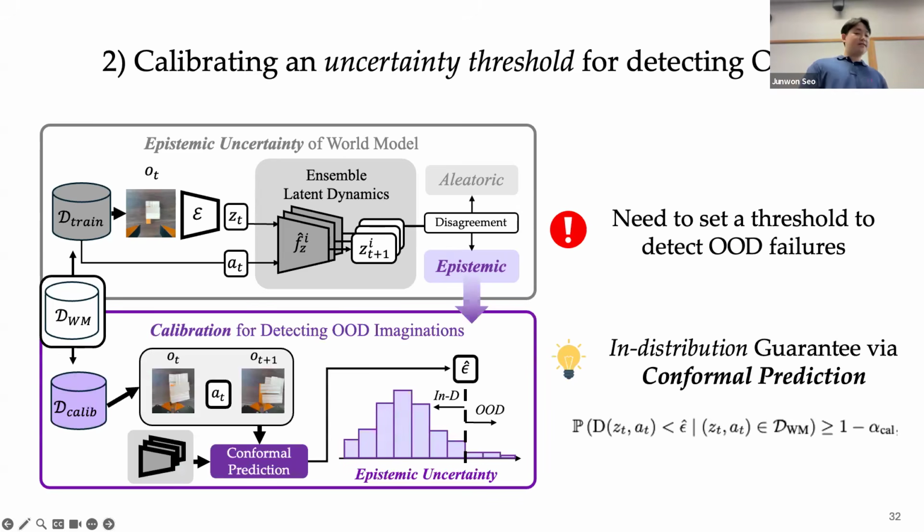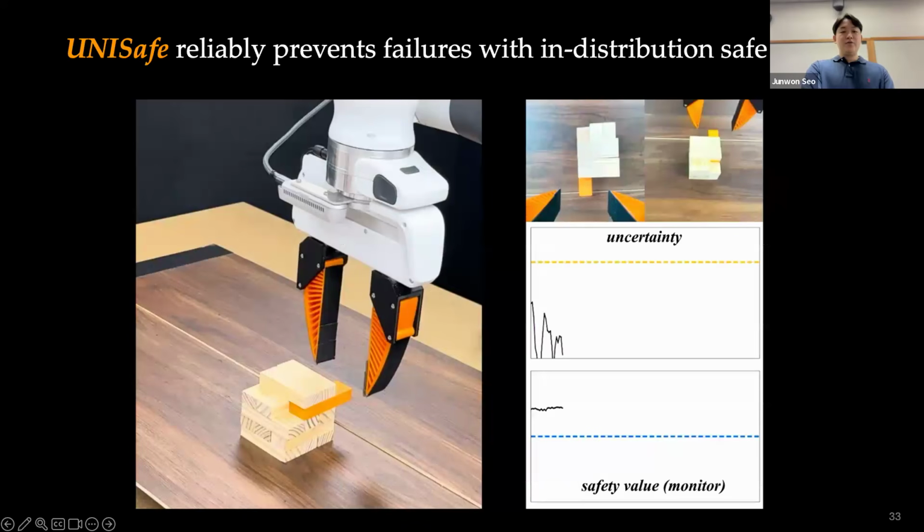I'm not going to get deeper into this, but basically, using a held-out calibration dataset, we calibrate the uncertainty threshold so that out-of-distribution predictions are detected with specified probabilistic guarantees. So using the epistemic uncertainty quantification and conformal calibration to set a threshold, we define the out-of-distribution failure set and also include it to learn a policy that prevents entering the out-of-distribution region.